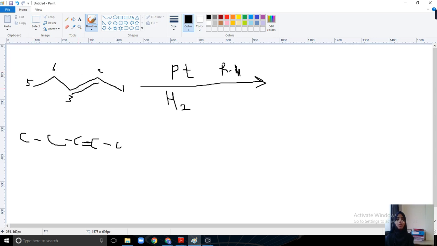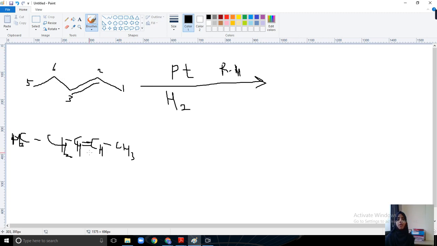See, between 2 and 3 the double bond is present. The remaining valencies are hydrogen here: CH3, CH2, CH, CH and CH3. Yes or no? So this is the structural formula and this one is the bond line formula.